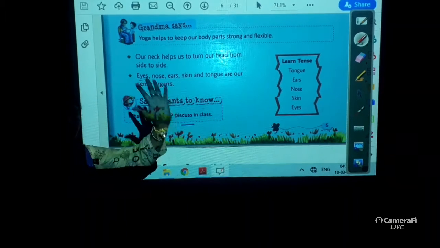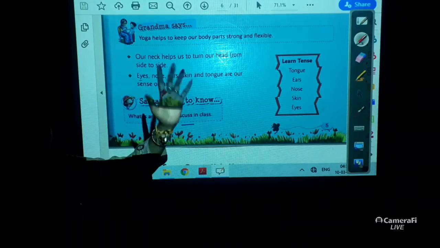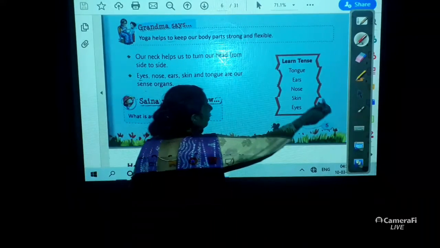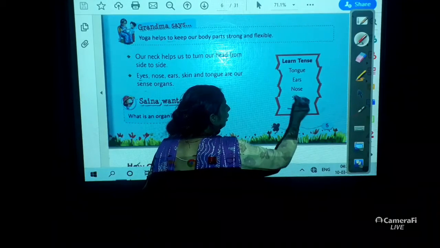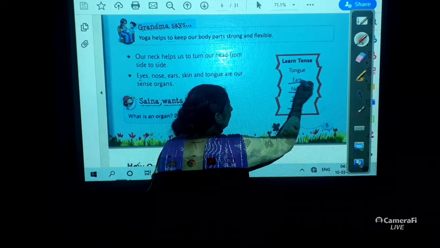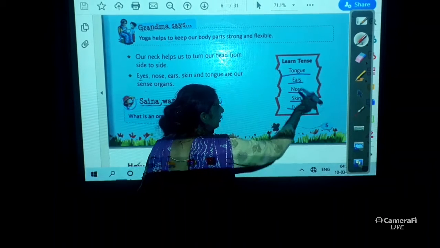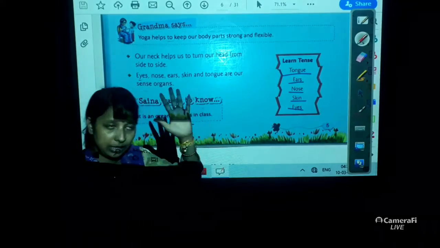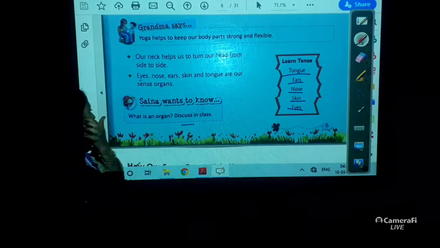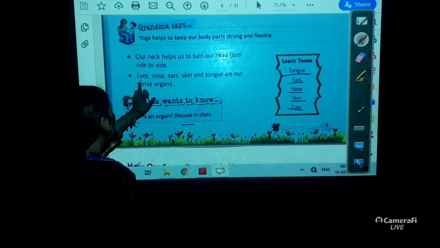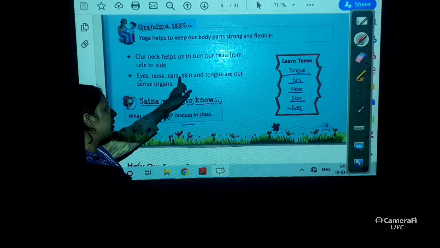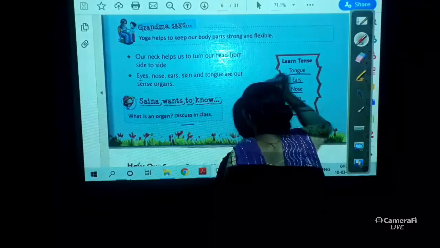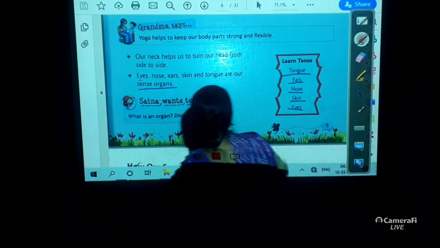So we have 5 sense organs. We have, children, 5 sense organs. Those are eyes, nose, skin, ears, tongue. Tongue, ears, nose, skin and eyes. These are 5 sense organs. Now you can see it is written eyes, nose, ears, skin and tongue are our sense organs. These are sense organs.